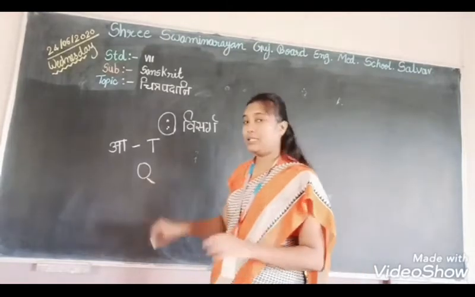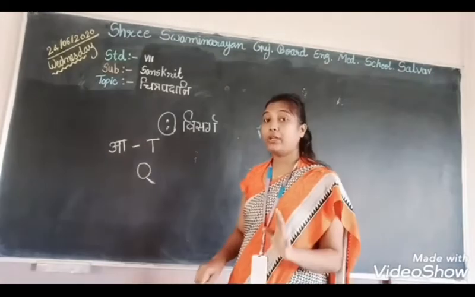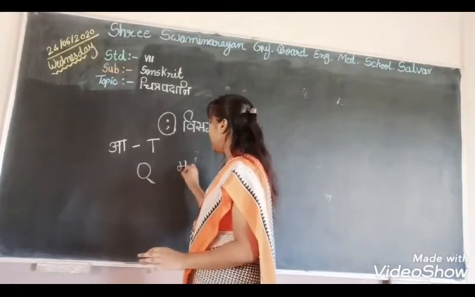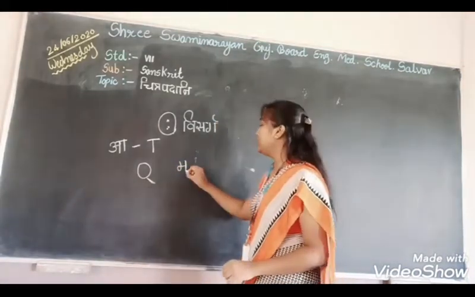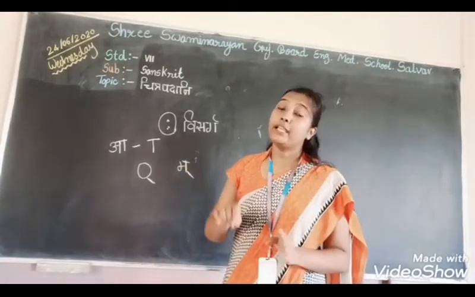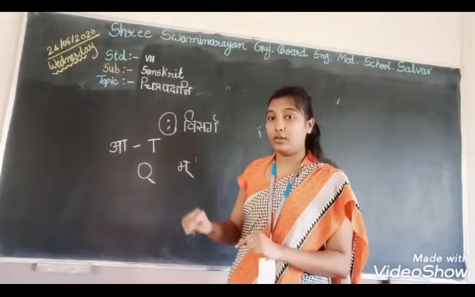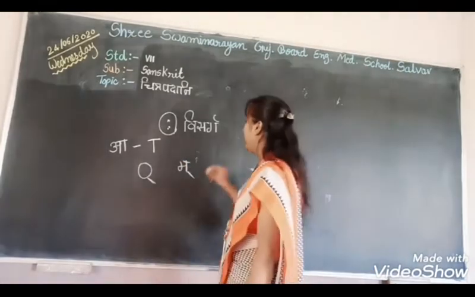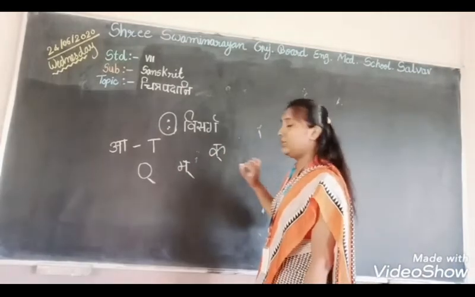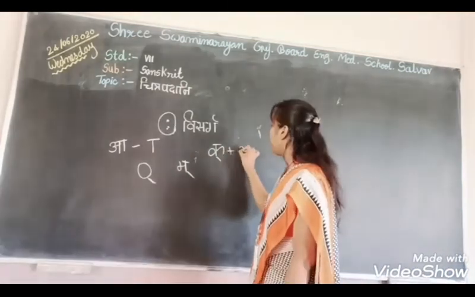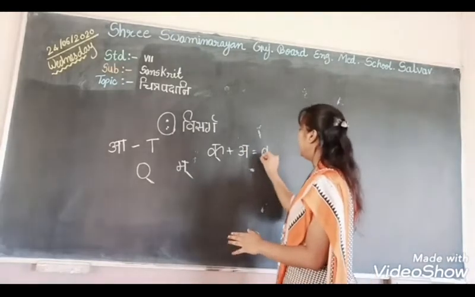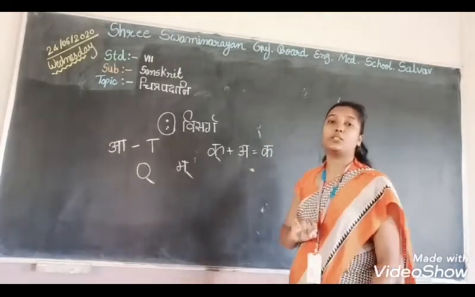This is called halant, like we learned in 6th standard. If the last letter is ma and ma is halant, I taught you that ma doesn't have a. Whenever a letter is halant, when a joins it, it becomes a full letter, called ka.